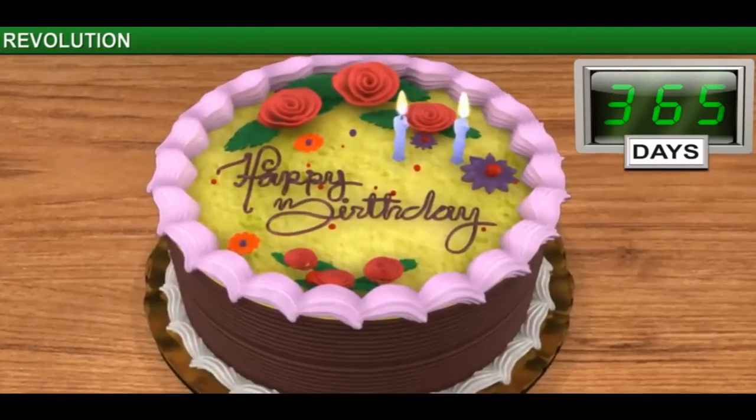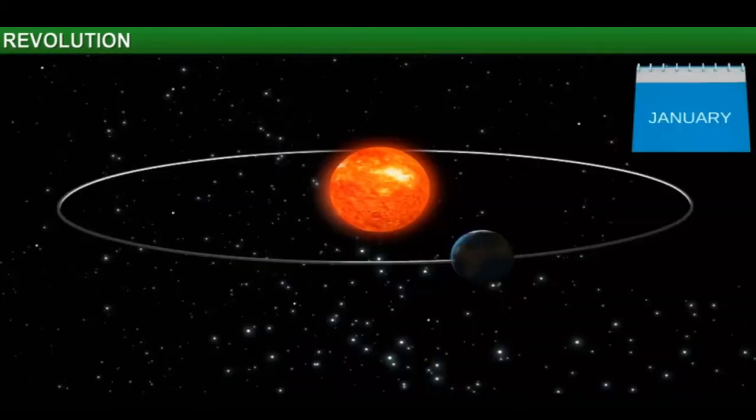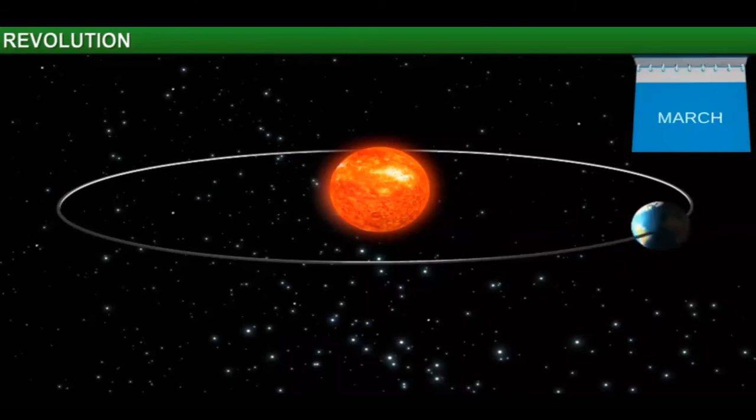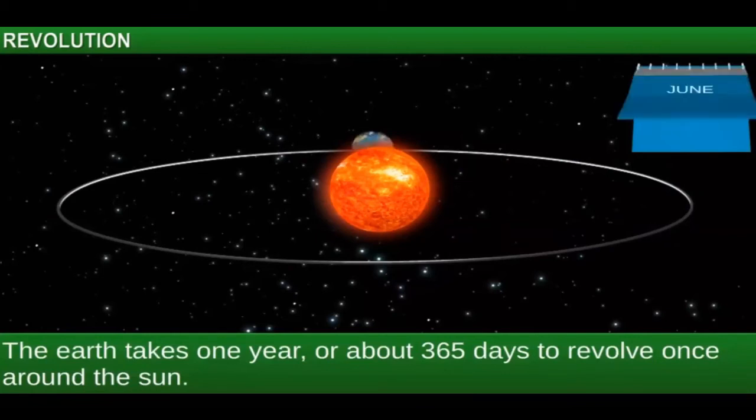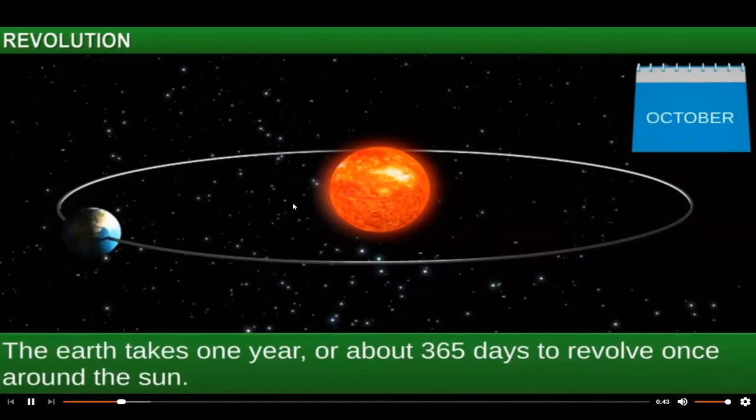A year is 365 days long, because that's about how long it takes for the Earth to complete one full revolution around the sun. Let's understand what this means.